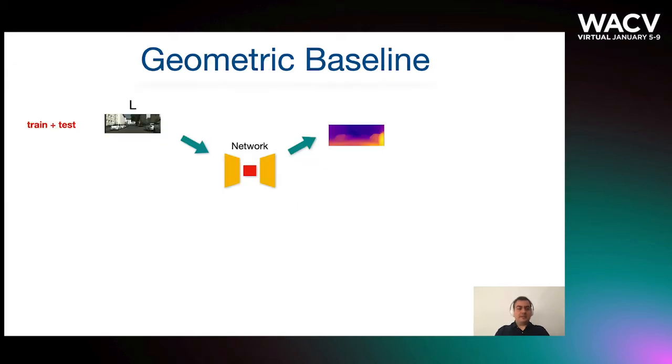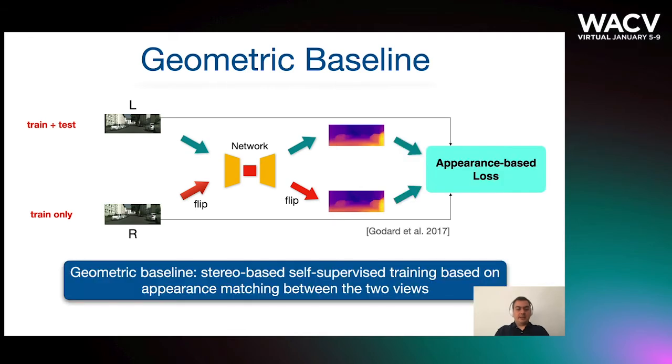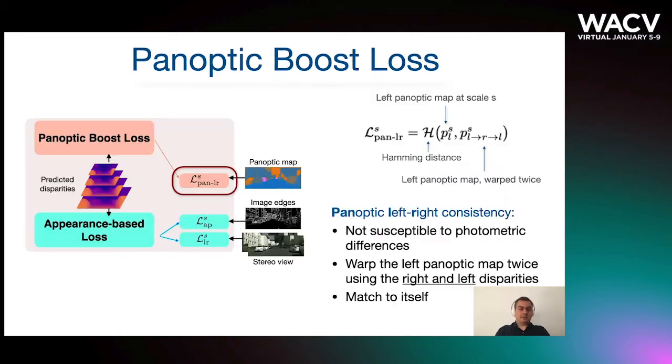Our model is comprised of two elements, a geometric baseline shown here and the panoptic boost. At test time, our base network predicts disparity from a single image. During training, left and right disparities are predicted separately from each view, and then appearance-based matching loss is used for self-supervised training. We propose to apply a panoptic boost during training based on three novel panoptic loss terms.